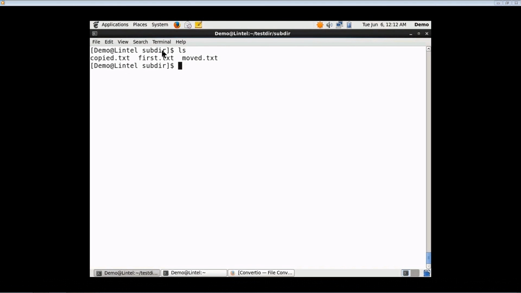Here you can see I am in the subdir subdirectory, and I am issuing ls command. So, when I say ls, it will list the files. There are 3 files in my directory.